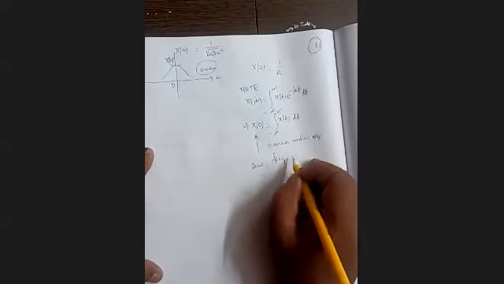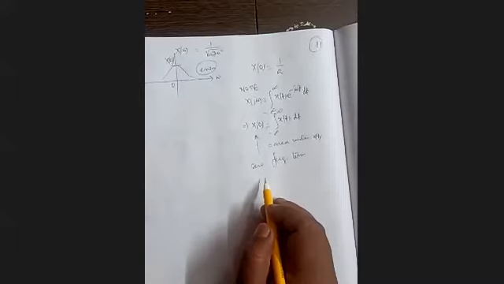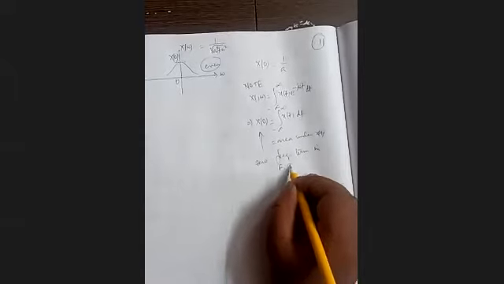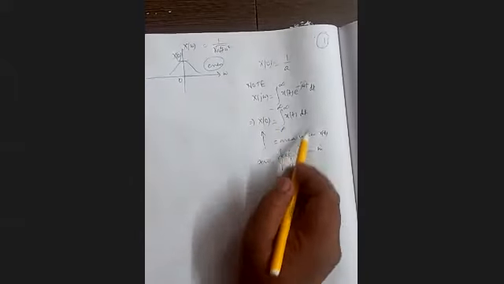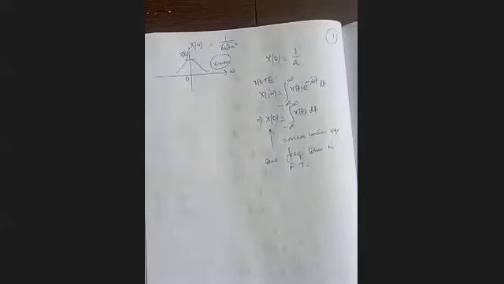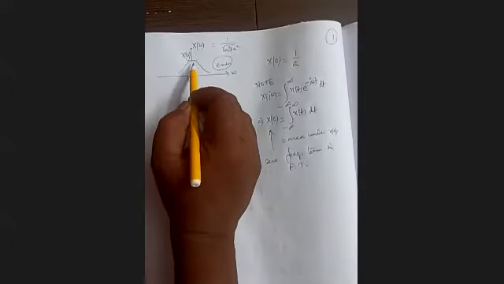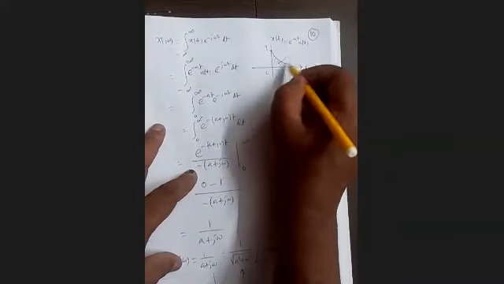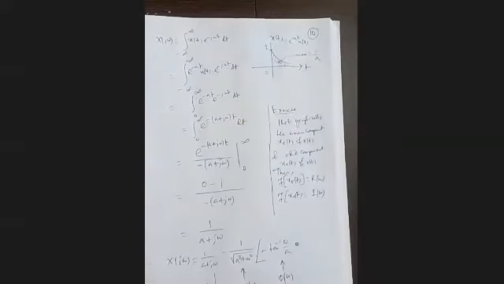The zero frequency term in the Fourier transform is nothing but the area of x(t). In other words, if you plot the area, you will get the area equal to 1 by a. And here also X(0) will be equal to 1 by a.